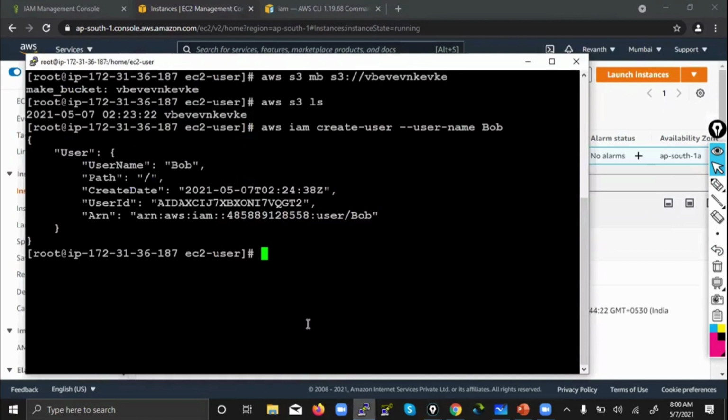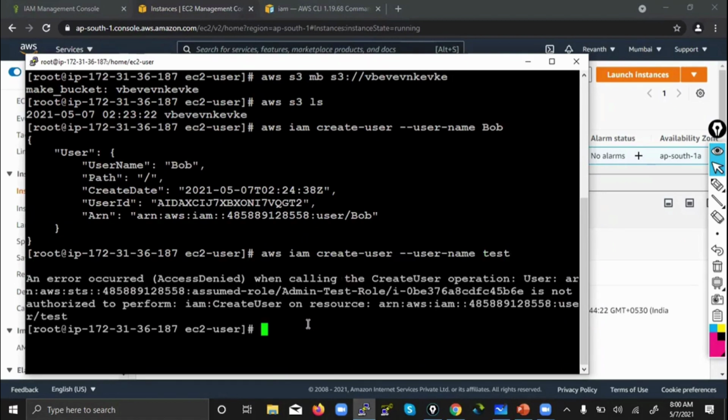Come here. Try to create one more user, something, test user. See? What did it say? Access denied, and what is the reason? When calling the create user operation, admin role is not authorized. Who is not authorized here? They are not saying user. Who is not authorized? The admin test role is not authorized to perform.